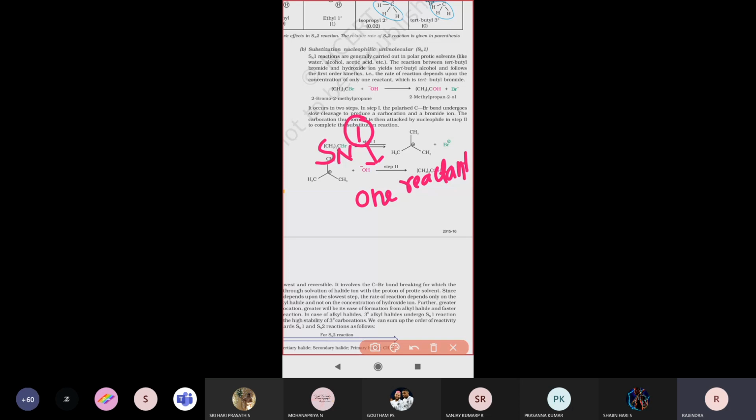That's why we call it the SN1 mechanism. Next, the SN2 mechanism. Yesterday we saw that the rate of reaction depends on two components, so we call it bimolecular. What are the components? One is the reactant concentration and another is the nucleophile concentration.